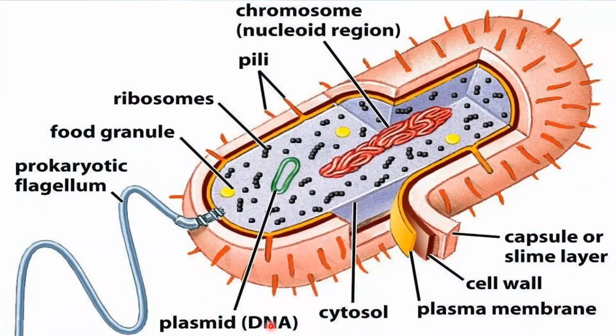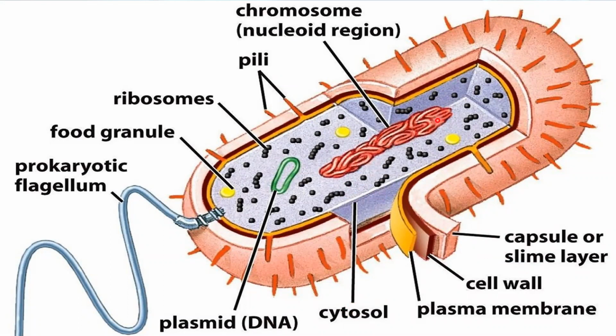Here you can see the structure of a typical prokaryotic cell. See, this is rod shaped, so we can say this is a bacillus. See the three layers. The outer layer is the glycocalyx, which is called a capsule or slime layer. The middle layer is the cell wall, and the inner layer is the plasma membrane. Here you can see cytoplasm. It is also called cytosol.